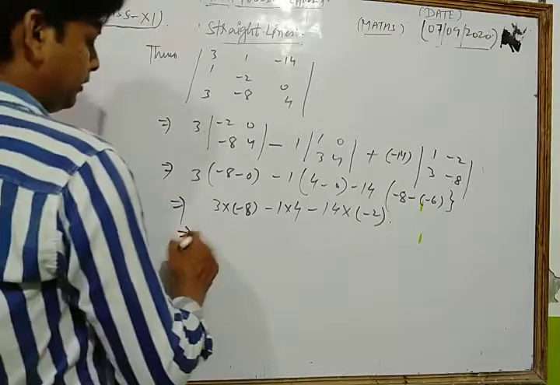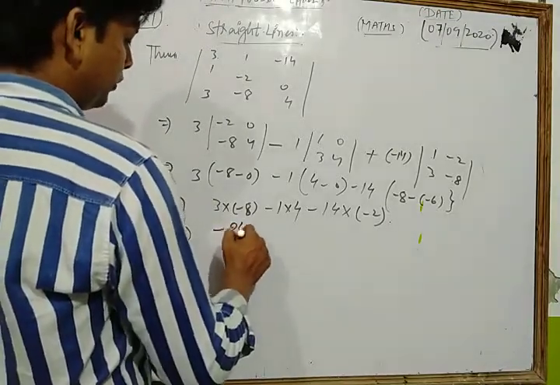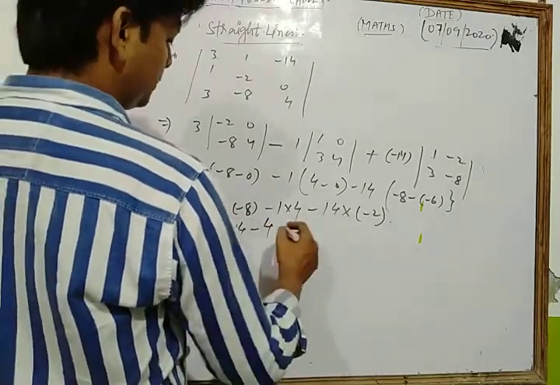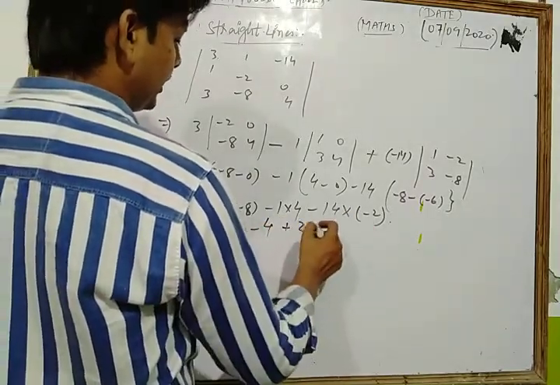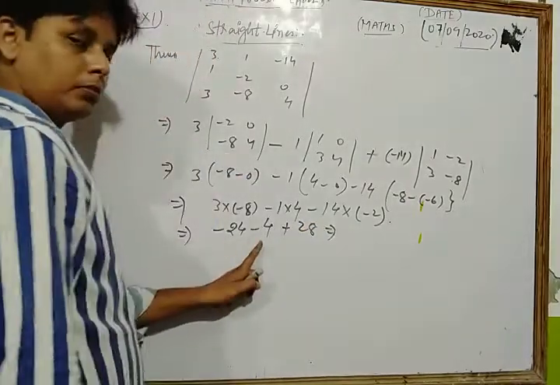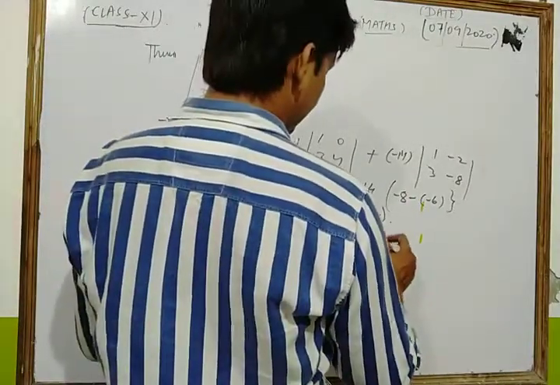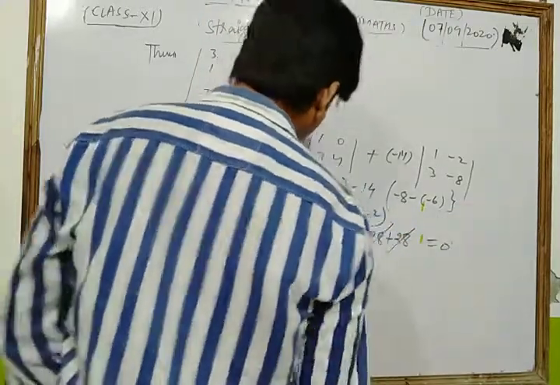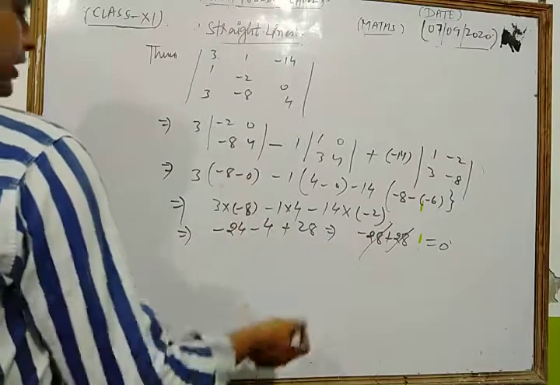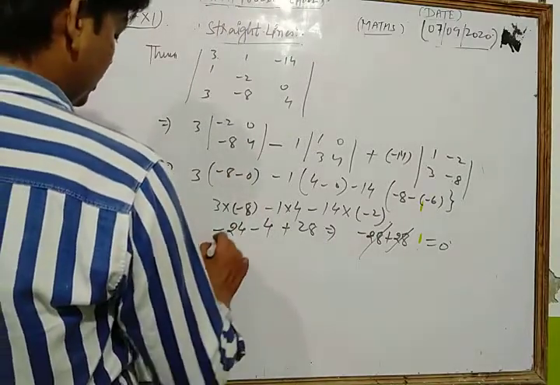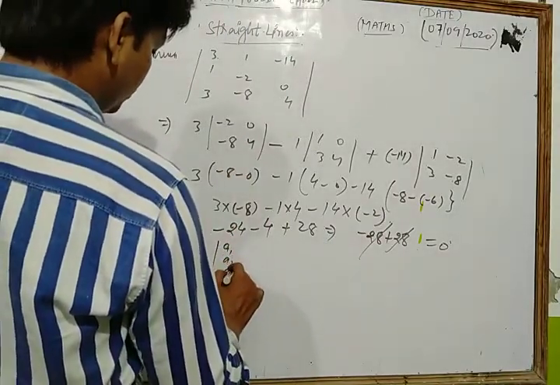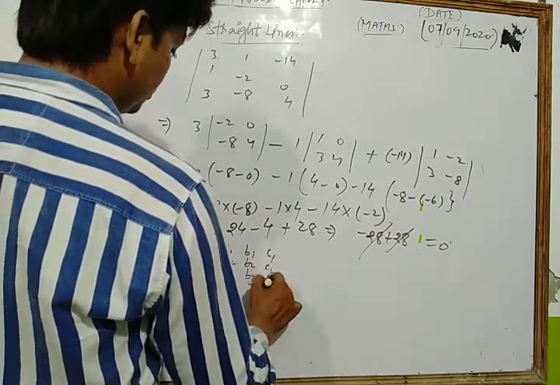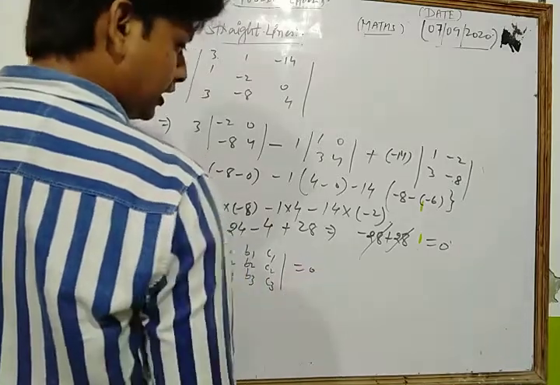Now let's simplify them. 3 8s are -24, -4 1s are 4, minus plus 14 to the 28. Now what I get, -24 -4, that is -28, and plus 28, this cancels each other, so it becomes 0. Thus in this way, the determinant of a1, a2, a3, b1, b2, b3, c1, c2, c3 must be equal to 0.